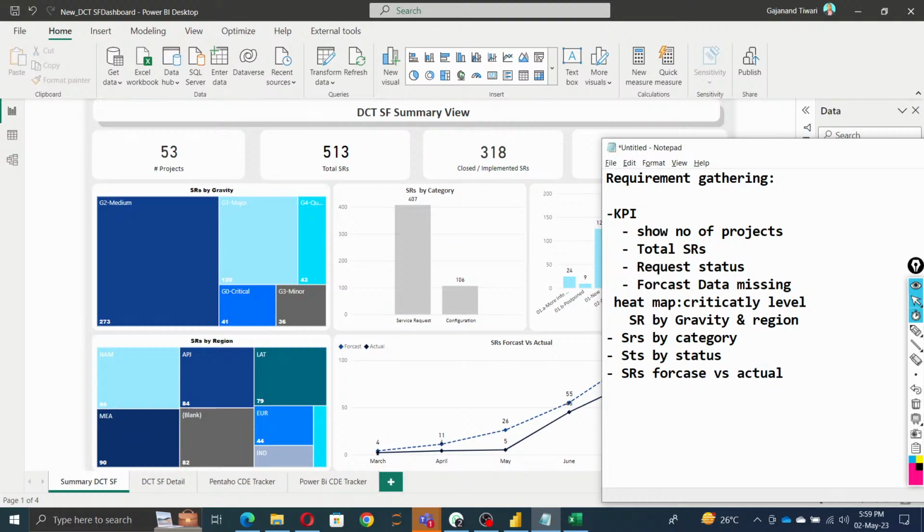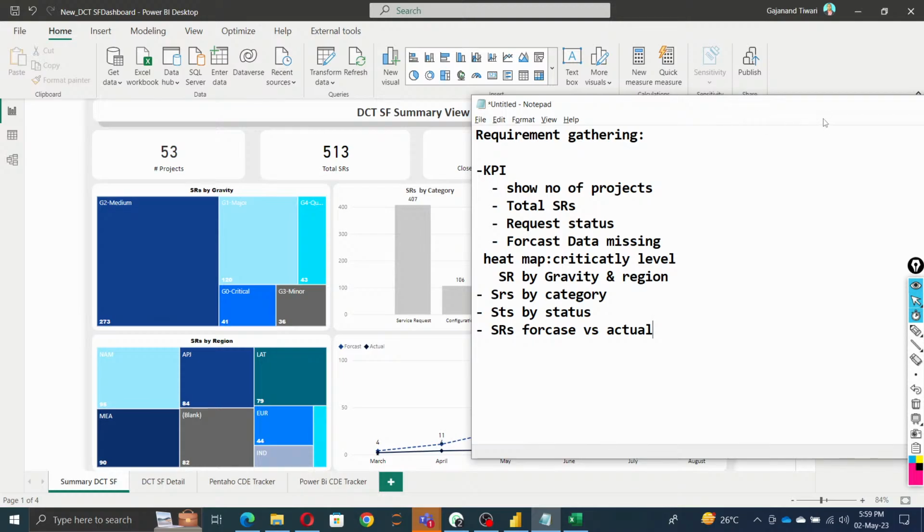It means whatever forecast we have given, we have extended or not. So we have to let you know, because if you have given the forecast, you must complete within the timeline, and before the forecast you must complete that. Okay, so that is the call requirement gathering part.